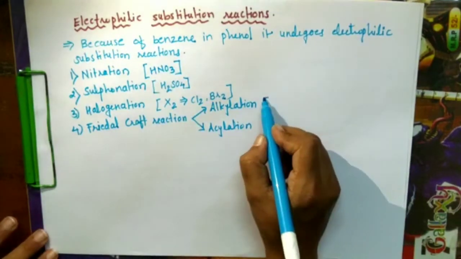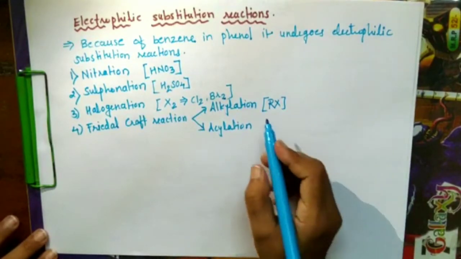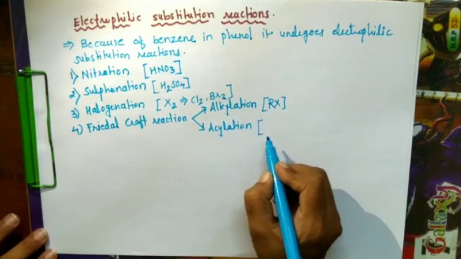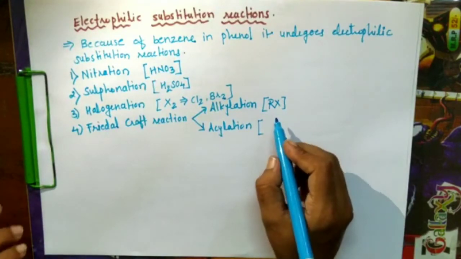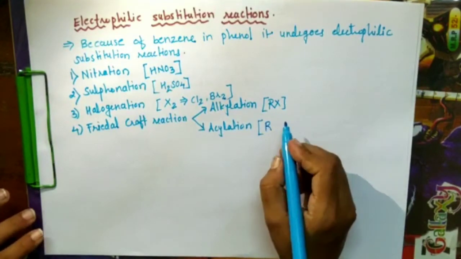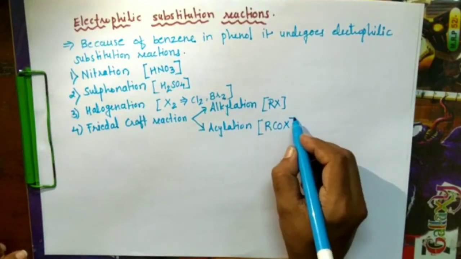In case of alkylation, RX, that is an alkyl halide, will be used as a reagent which generates the electrophile, and in acylation we are going to use RCOX, an acyl halide.